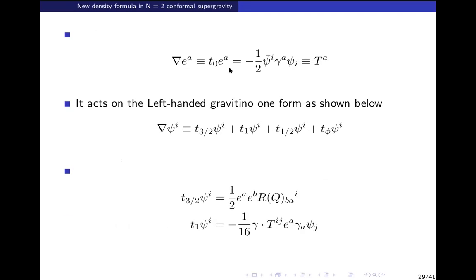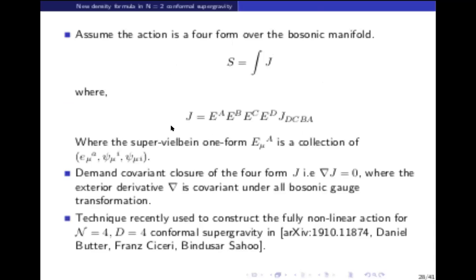So what you do is you write the exterior derivative of e^A. For example, the vielbein goes to the gravitino; replace the parameter by the gauge field, and that gives you the exterior derivative of the vielbein. So it is nothing but the torsion.